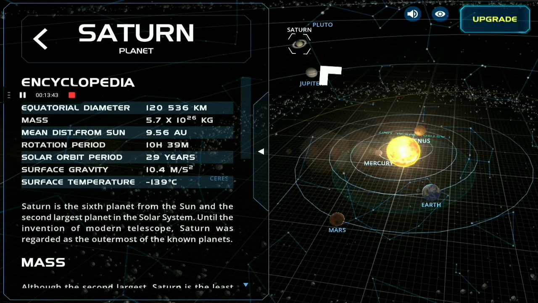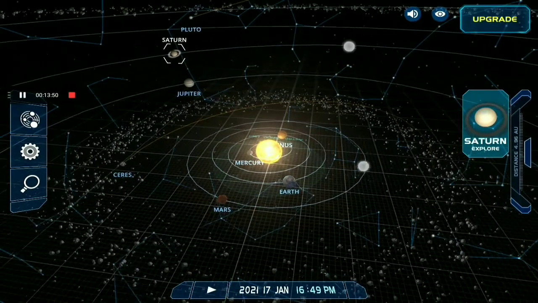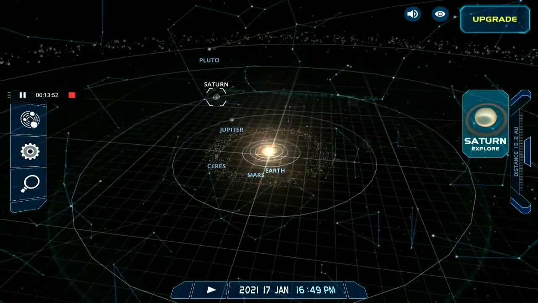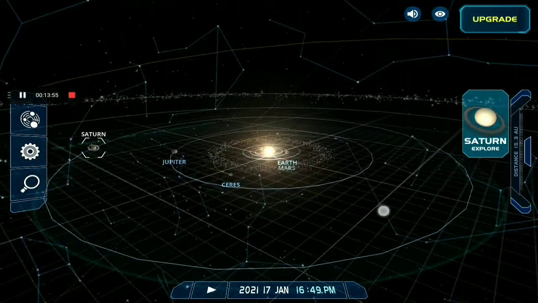Surface temperature is minus 139 degrees Celsius. It is average. Now we will come to our next planet, which is Uranus, and where is it?